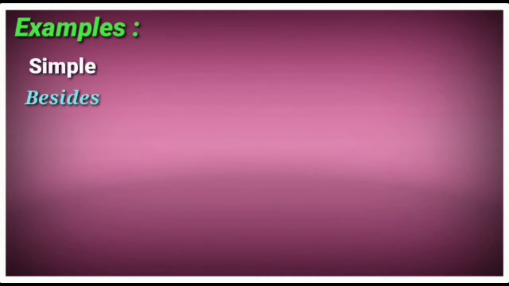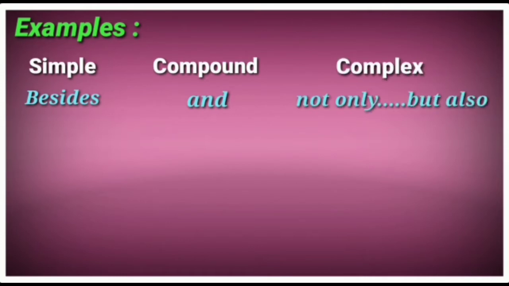Simple: besides. Compound and complex: not only but also. If besides acts in a sentence, we can find it is a simple sentence. To change it into compound, we will use a coordinate conjunction, and to change it into complex, we will use a subordinate conjunction, not only but also. If not only but also acts in a sentence, we can find it is a complex sentence, and to change it into simple, we will use besides. If you study the rules, it would be easy to change.